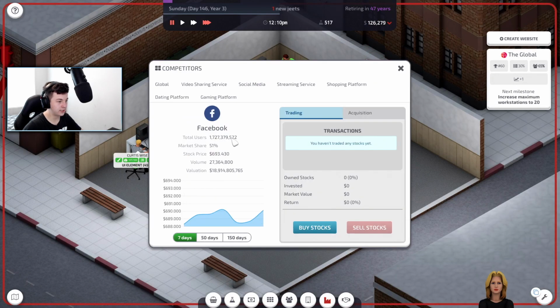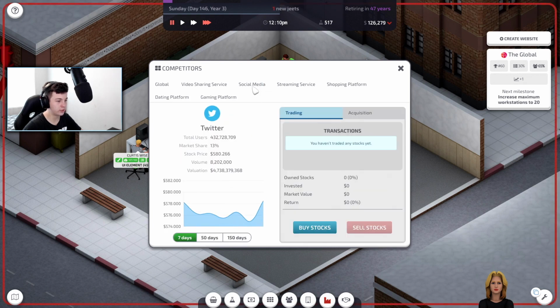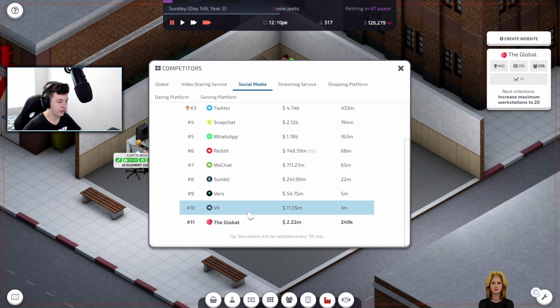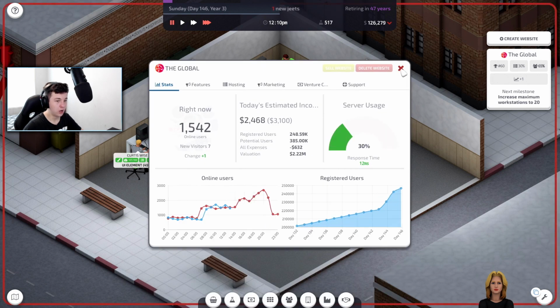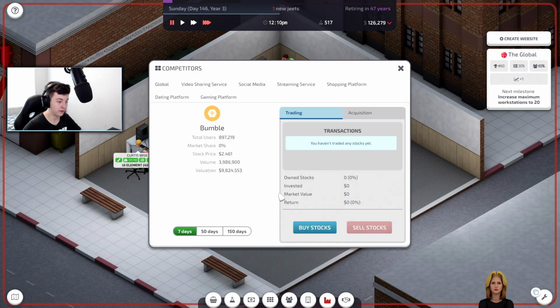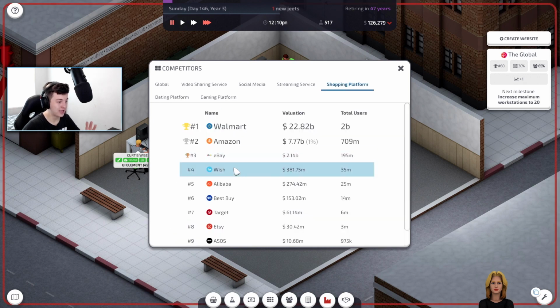Facebook, we're not in. Let's have a look. Instagram, no. Twitter, we're not in. Snapchat, we're not in. Reddit, we are in. WeChat, we've got the global. I wish we could invest in our own company. That would be even better if we could do that. I'm telling you right now, if we could invest in our own company, that'd be pretty cool.